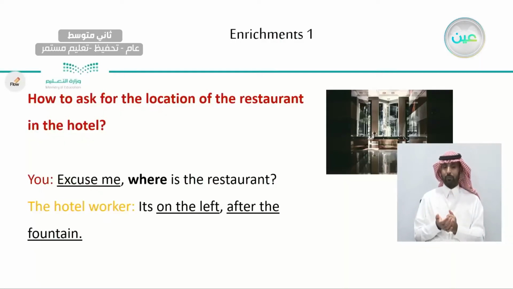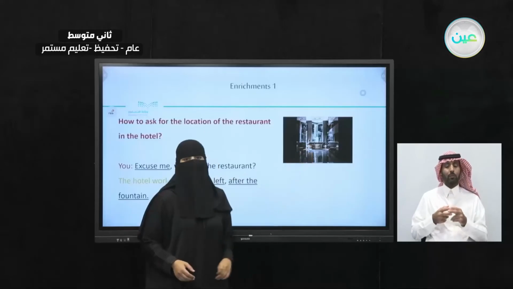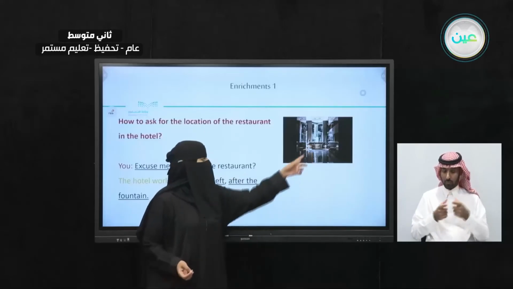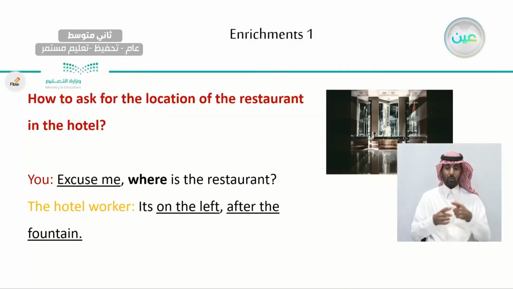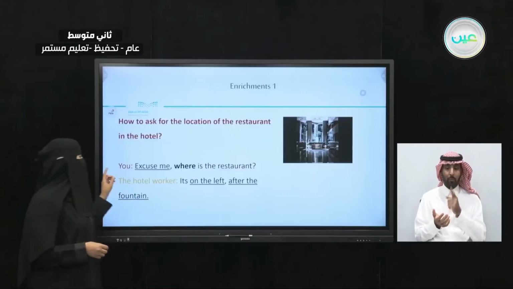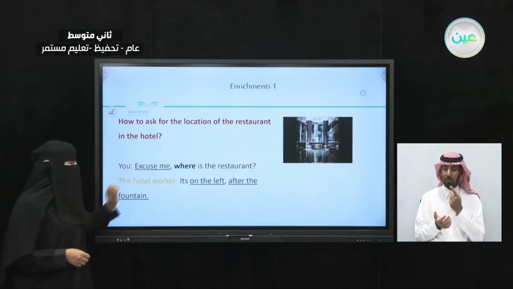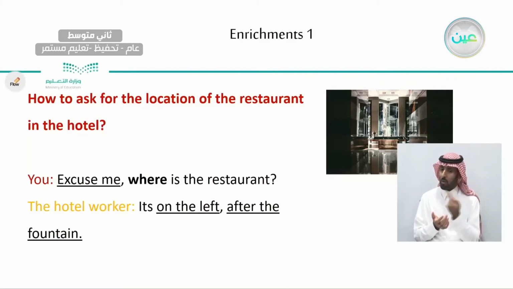Now, let's take a look here. What can you see in the picture? This is a lobby of a hotel. What can you see in the lobby? Can you see the fountain? There's a big fountain in the middle of the lobby of the hotel. Now, how do you ask for the location of the restaurant in the hotel? What are you going to say? You might say, "Excuse me, where is the restaurant?"